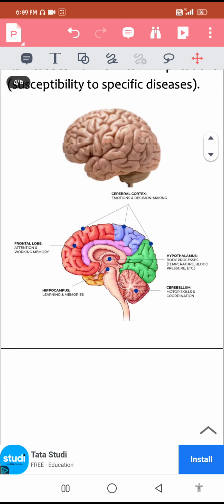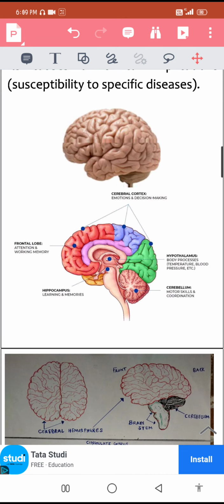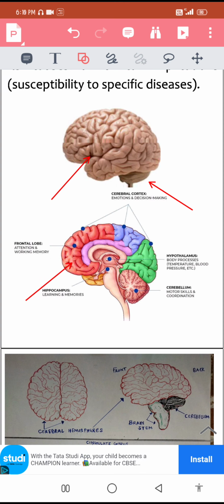Then again, some gross structural details of our brain are as follows. Broadly speaking, from the external morphology, we have got these structures. This is the cerebral hemisphere. This is on one side and another hemisphere is on the other side. So we have got two cerebral hemispheres. This is the cerebellum. And these are some structurally and functionally remarkable structures of our cerebral hemispheres.